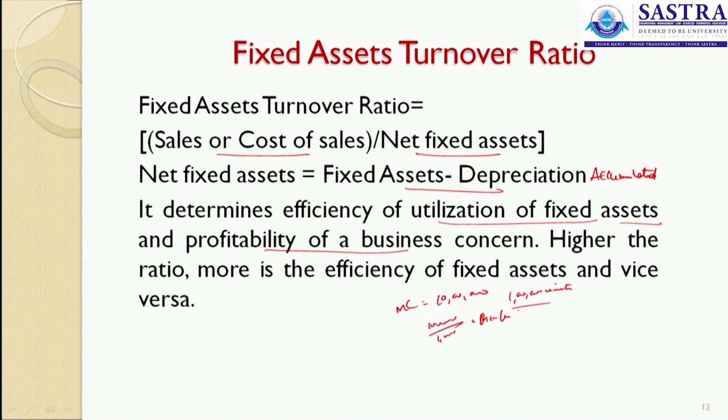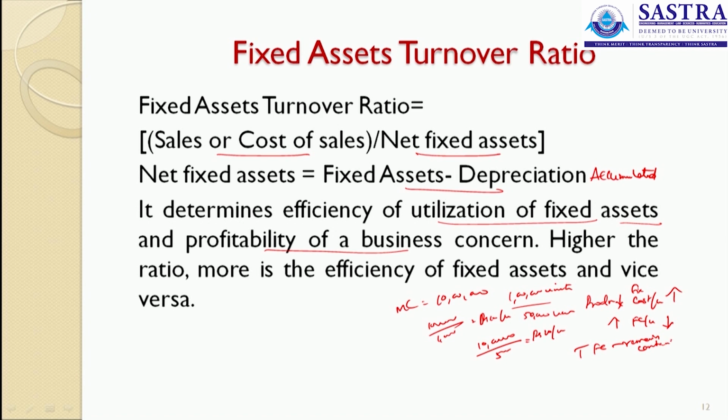Suppose you don't have sufficient orders and you don't have favorable sales in the market, and you are producing only 50,000 units. Then it will be 10 lakh rupees divided by 50,000, which goes to 20 rupees per unit. So when your production is decreasing, the fixed cost per unit will increase. When your production increases, your fixed cost per unit will decrease, because fixed cost in total will remain constant.